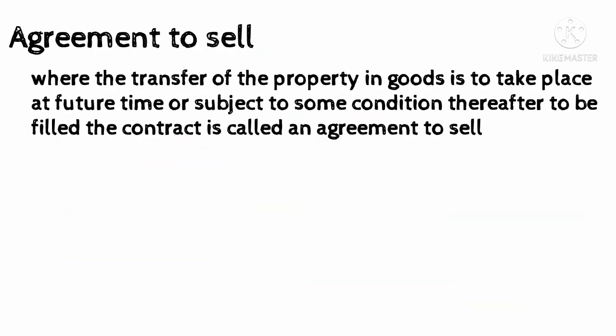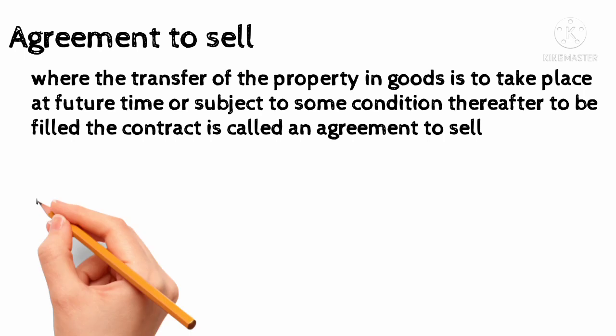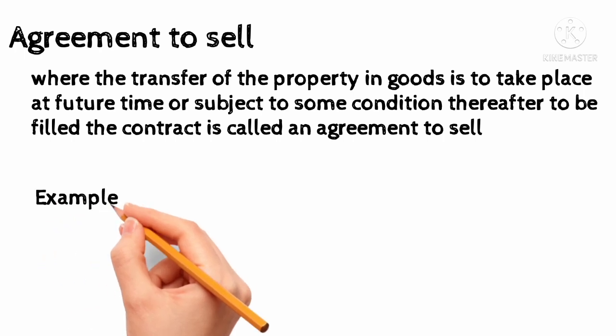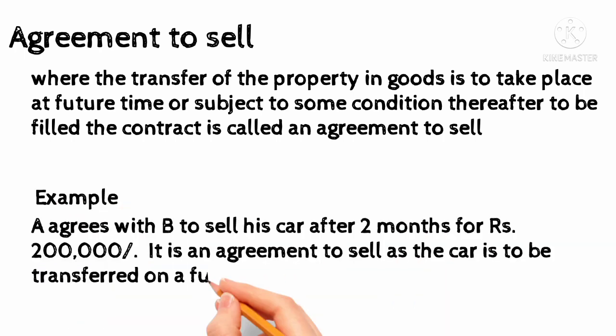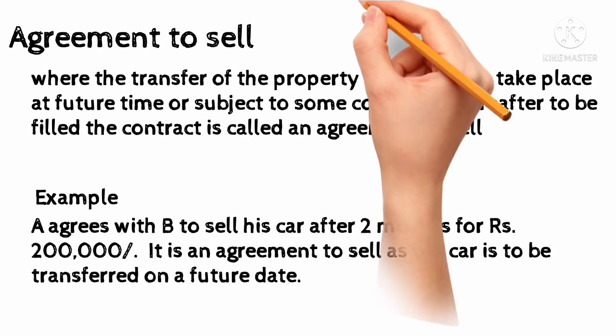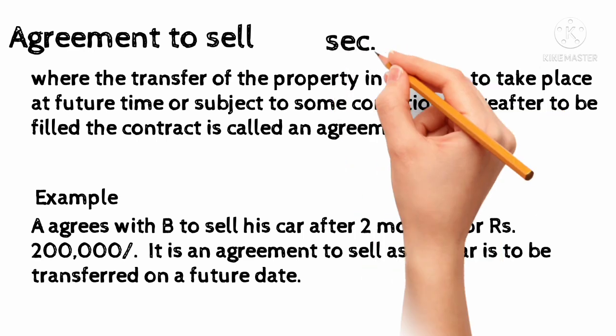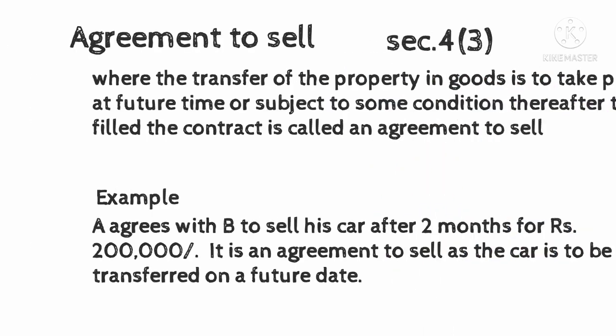Agreement to sell. Agreement to sell means the transfer of property in goods is to take place at a future time or subject to some conditions. For example, A agrees with B to sell his car after 2 months for rupees 2 lakh. It is an agreement to sell as the car is to be transferred on a future date.